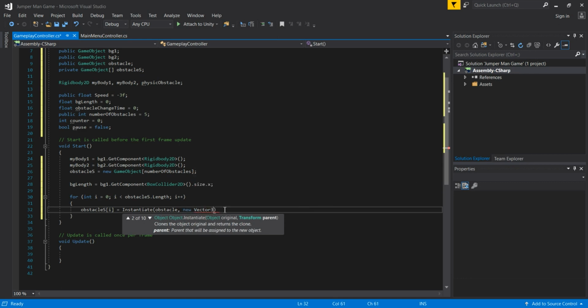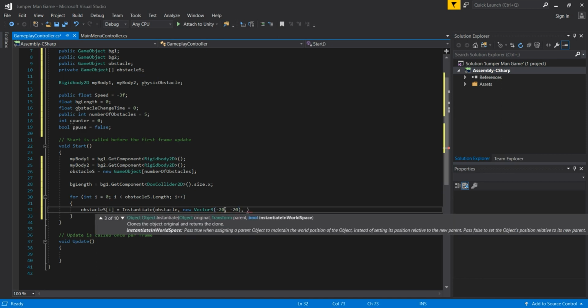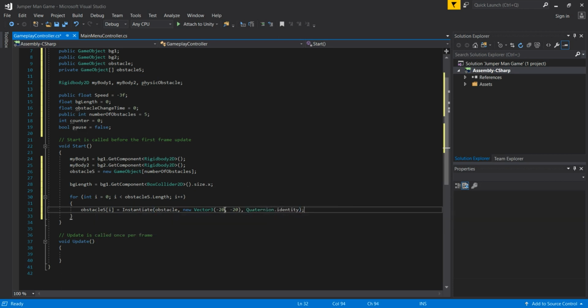So new Vector3, pass here that function, and for the x-axis it is going to be -20, and for the y-axis it is again going to be -20, believe it or not. And then for the third parameter we are going to pass Quaternion.identity. That means that we do not want any rotation for our instantiated game object. So we are going to instantiate all of our obstacles at the position we specified in this vector, without any rotation, because we store them in this obstacles array.